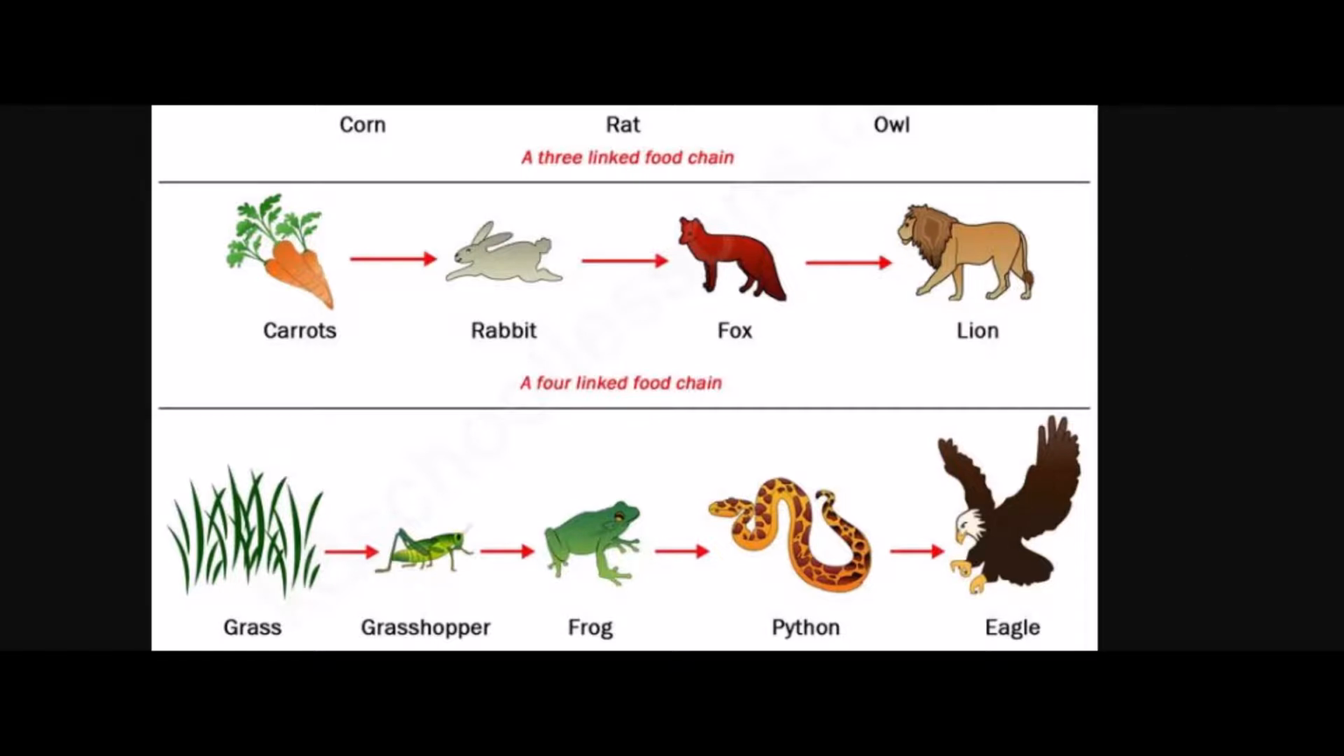So you can see, sequential, step by step, this process of eating and being eaten is going on, and this special process is called a food chain. So your correct answer will be food chain. Okay, there is a continuous transfer of energy from one level to the other level when this food chain is going on.